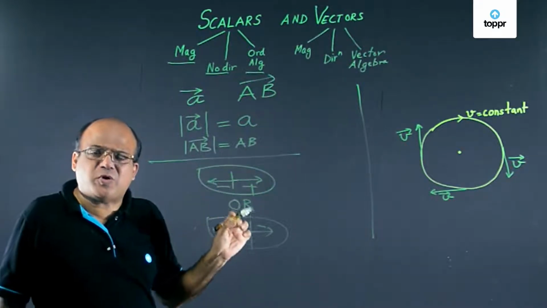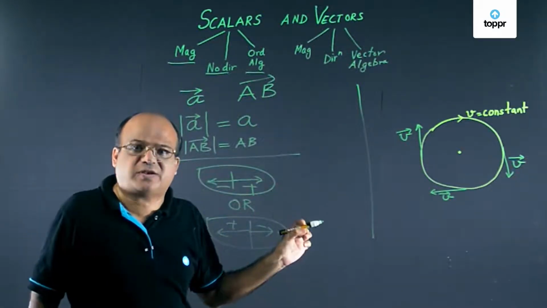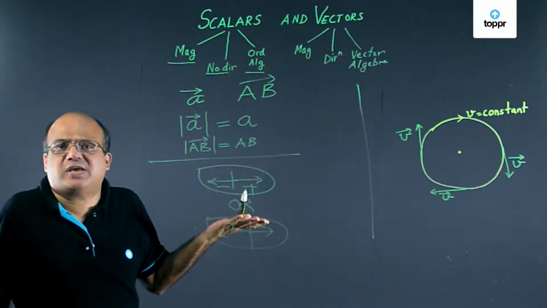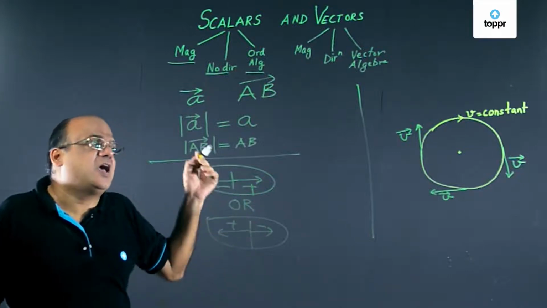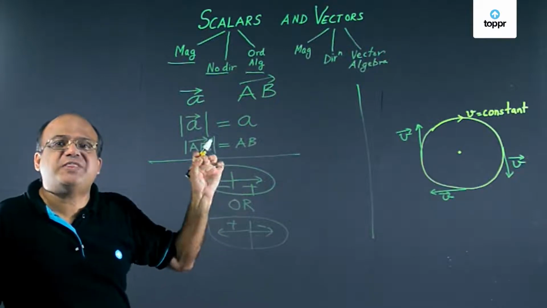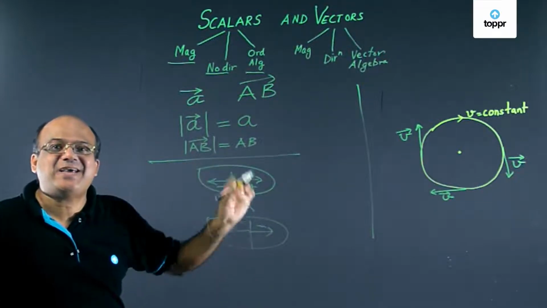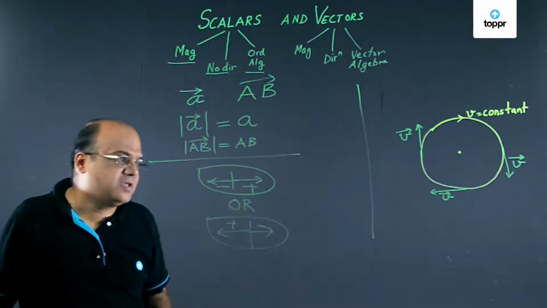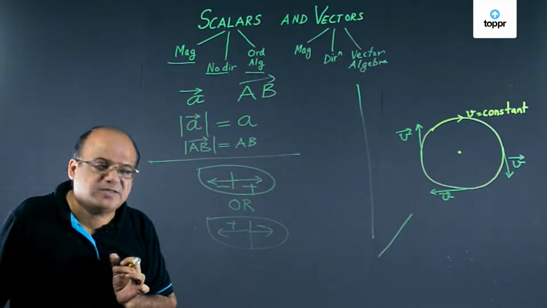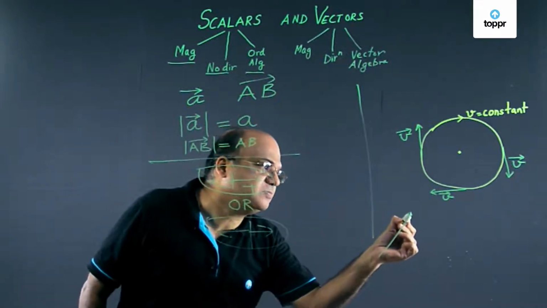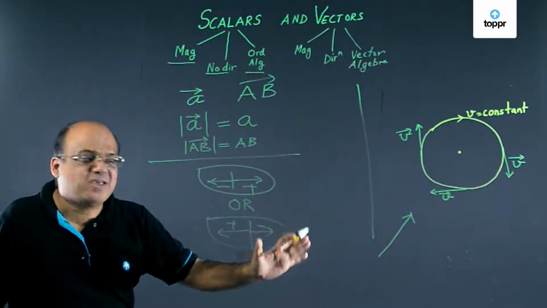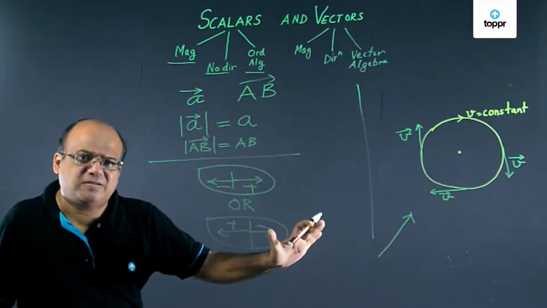So this is how we are going to denote the magnitude of a vector. Now how to represent a vector geometrically or graphically? A vector is represented geometrically or graphically with the help of a directed line segment. A line is of infinite length. So this is a segment of a line. And if you put an arrow here, that becomes a directed line segment. And this is the vector.